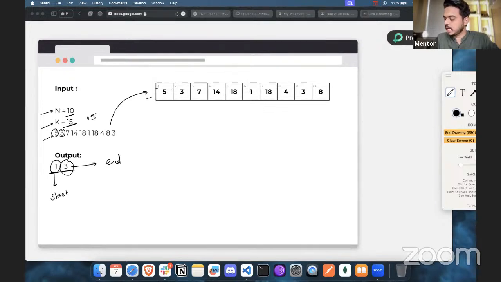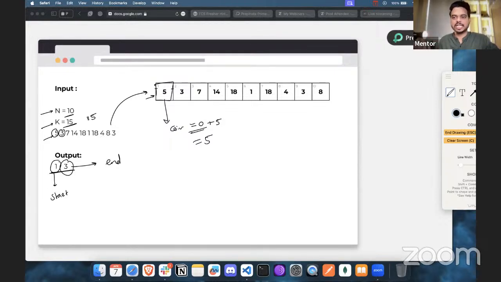So you are going to start at room number 1. I will highlight room number 1. How many coins do we have? Let's say the current coins are initialized as 0. As you visit room number 1, it is going to be plus 5. So when you visit room number 1, you have 5 coins. Now from room number 1, either you can exit or you can enter the next room.